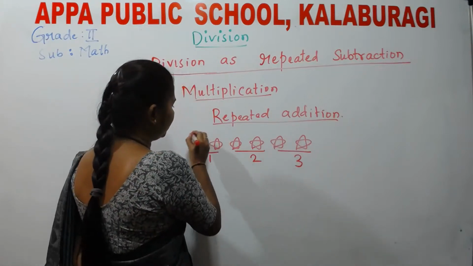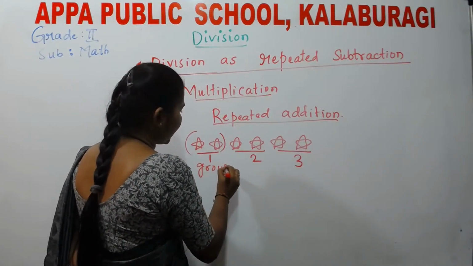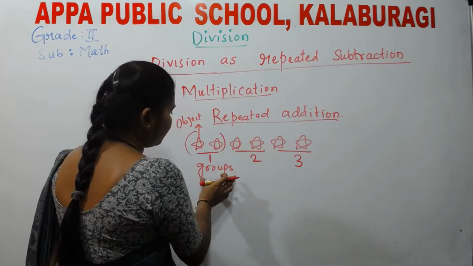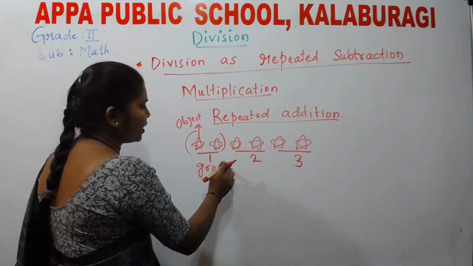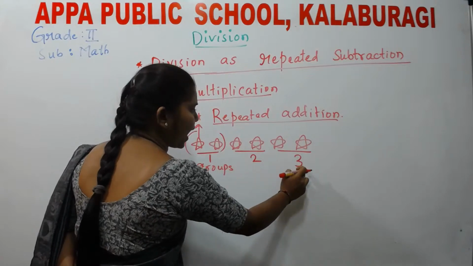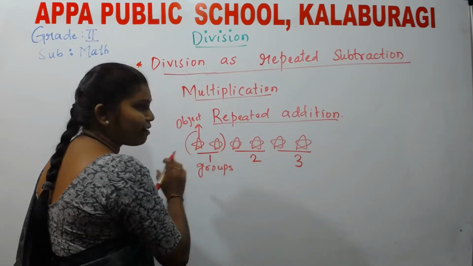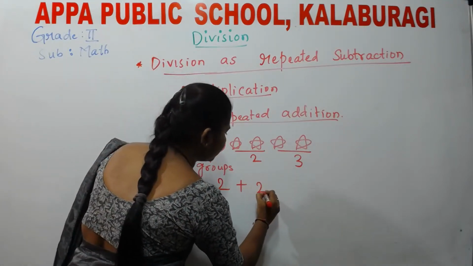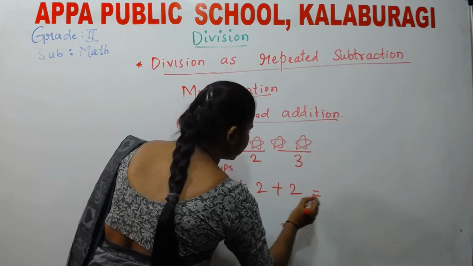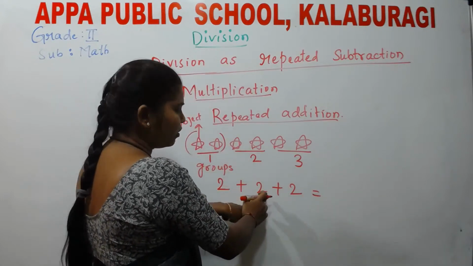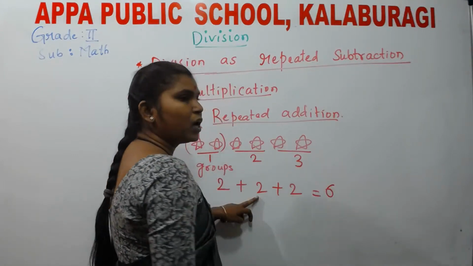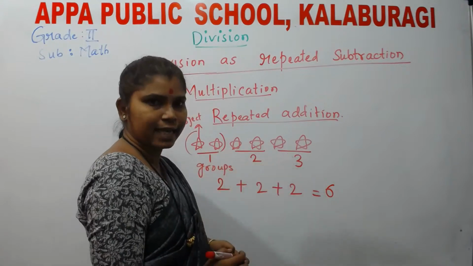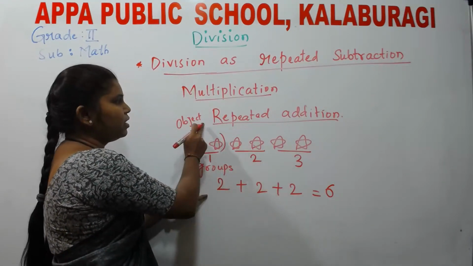These are called groups, and each single unit is called an object. One group has 2 objects. How many groups are here? 1, 2, and 3. I have to find out the total number of stars: 2 plus 2 plus 2. 2 plus 2 gives us 4. 4 plus 2 gives us 6. Kids, how many stars do we have in total? 2, 4, 6. Is it correct? So this is the concept of repeated addition.